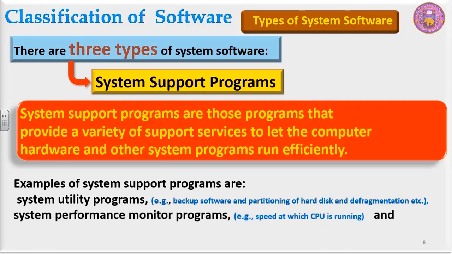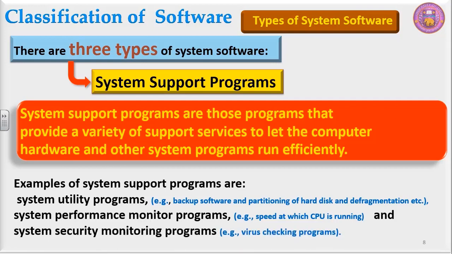Second, system performance monitor programs. For example, we want to measure the speed at which CPU is running. There is a specific program which monitors this performance of CPU. Then we have system security monitoring programs, for example, virus checking programs.